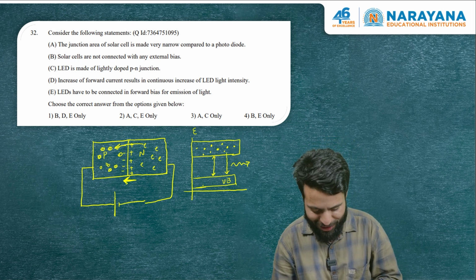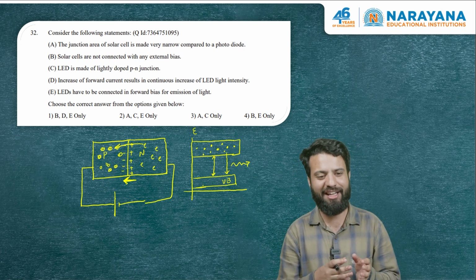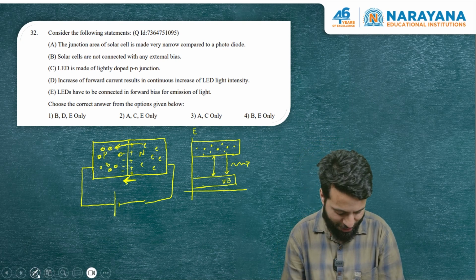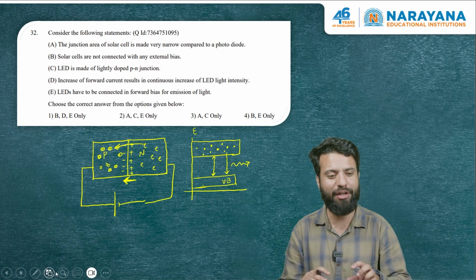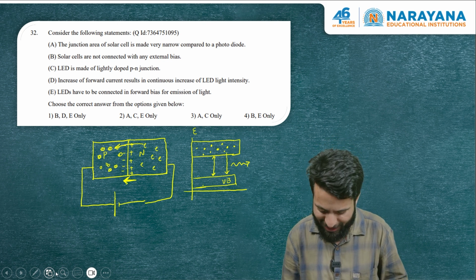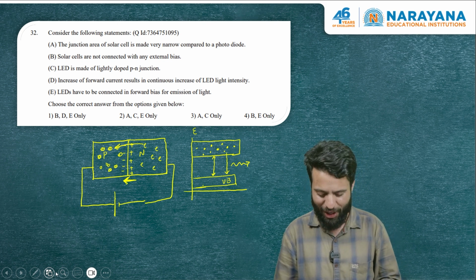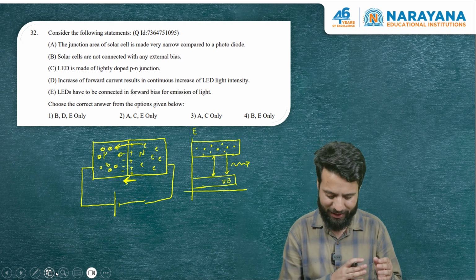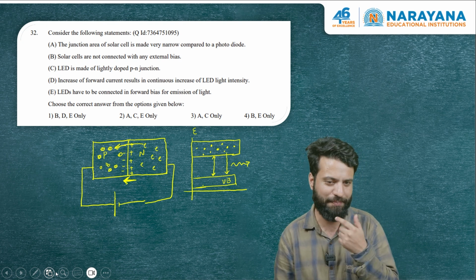So this option, which is option E, is correct. LED works only when it is forward biased. Forward biasing means connecting P to higher potential and N to lower potential. So option E is absolutely correct, isn't it? That basically eliminates answer 3. So we have to work with the first option, the second option, and the fourth option.